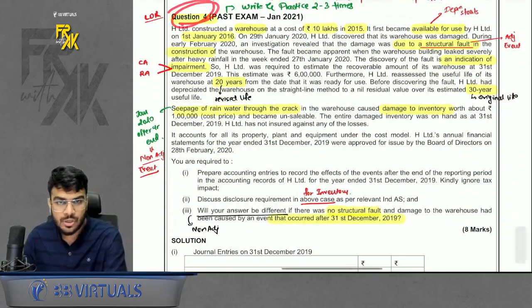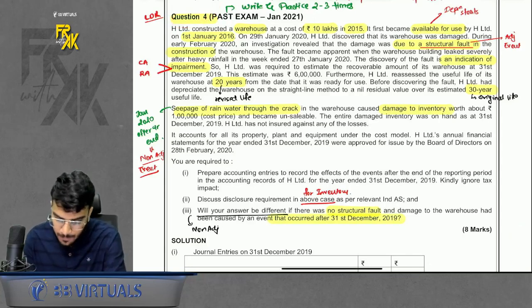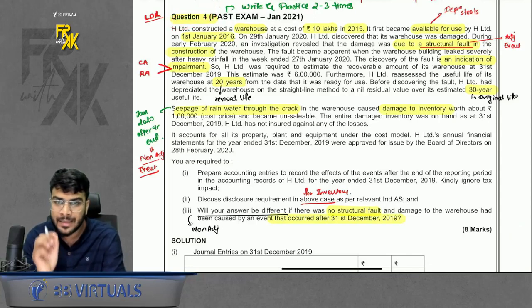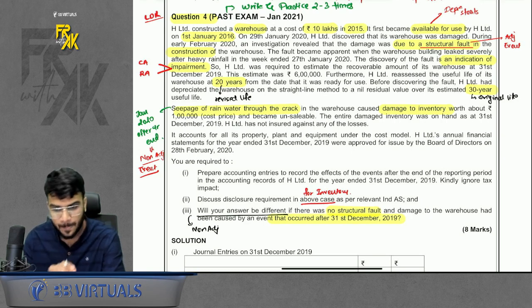The most classic question of all, that is question number 4. Before revising this, I would like to highlight this. Please write and practice at least 2 to 3 times. Okay, now what is there?